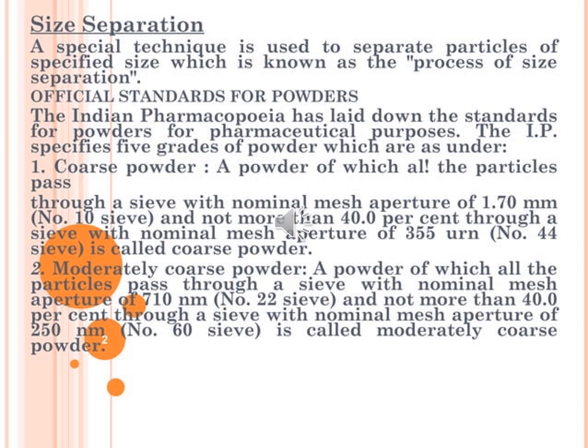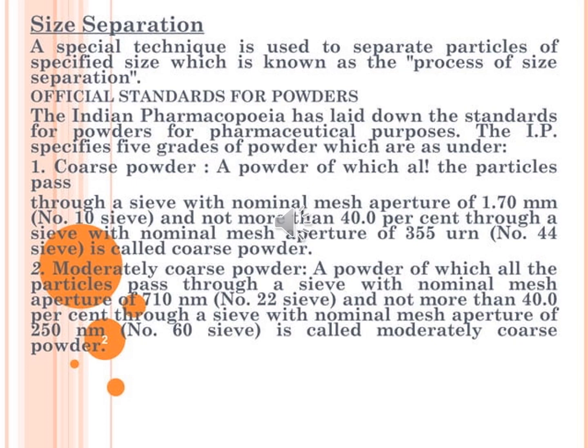First one is coarse powder: a powder of which all the particles pass through a sieve with nominal mesh apertures of 1.70 mm, that is sieve number 10, and not more than 40% through a sieve with nominal mesh apertures of 355 µm, sieve number 44. It is called a coarse powder.